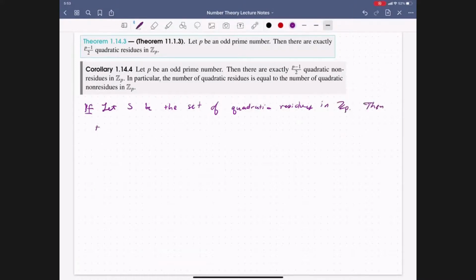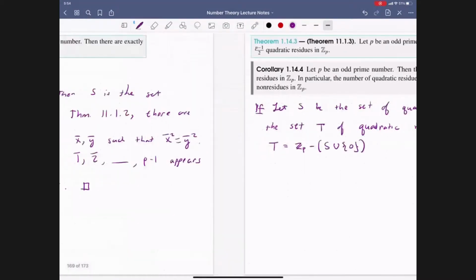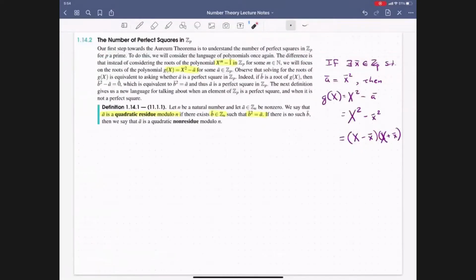Then the set T of quadratic non-residues of the integers modulo p is going to be the set difference of the integers modulo p minus S, the set of the quadratic residues, and 0. Because if we go back to our definition for quadratic residues and non-residues, we're making a statement about the non-zero terms.